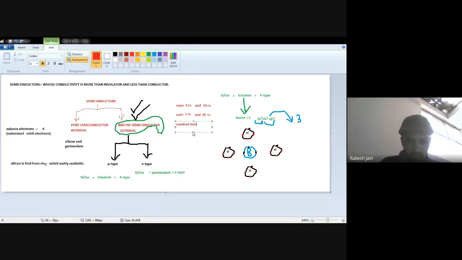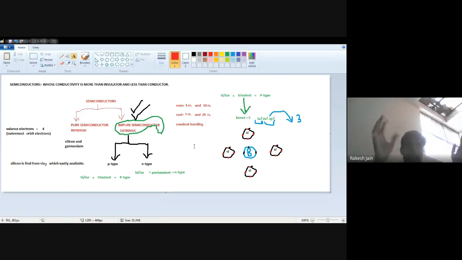This is known as covalent bonding. It means an exchange is done, some bonding is done, but without any effect. See, these 3 electrons, this boron consists of electrons, silicon consists of electrons. So these 2 electrons together make a covalent bonding. I'll use another color so you will understand. These 2 electrons make a covalent bonding. Okay, no change. These 2 electrons make a covalent bonding.